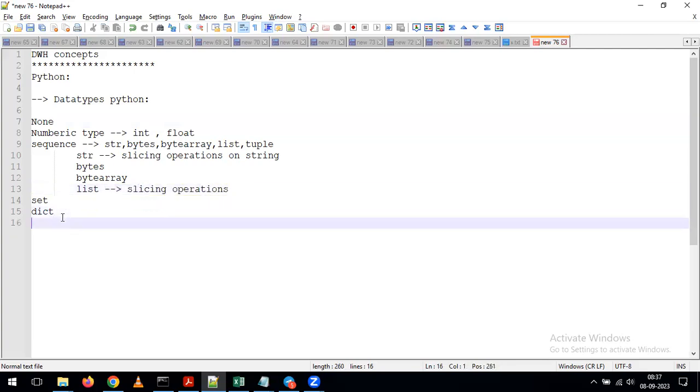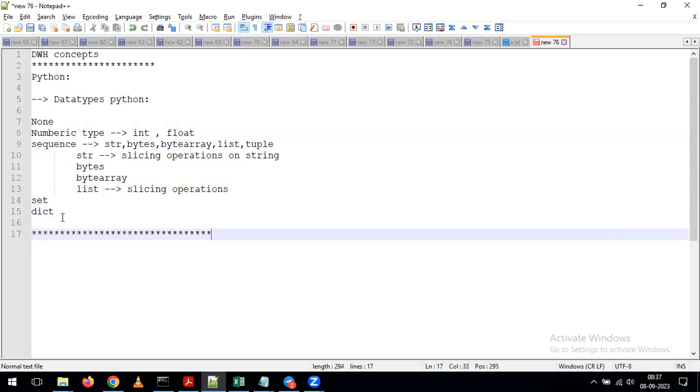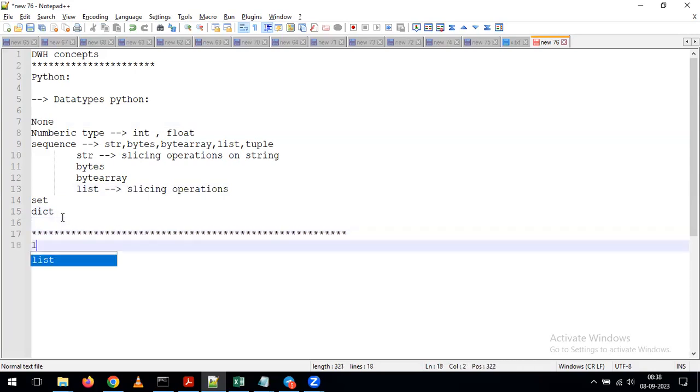Today we'll continue with the other topics in Python. Now you try to give the answer. Coming to list, how are we going to represent the list? By using square brackets. So whenever you want to represent a list, we need to go for square brackets.